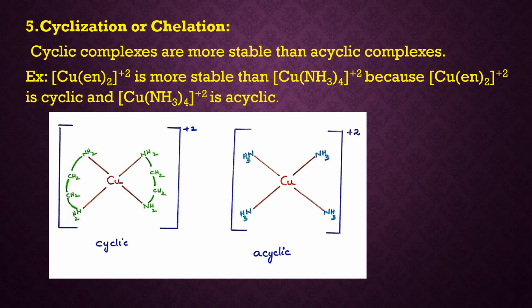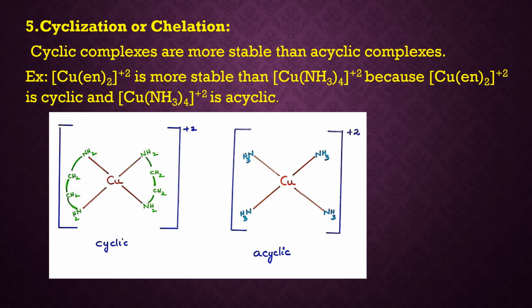In the previous class, we have learned factors affecting stability of complexes. In that class, I have taught you the first four factors, that is nature of central metal ion, second one electronegativity of central metal ion, third one electronic configuration of central metal ion, and fourth one is nature of ligand. So in this class we will be learning from the fifth factor, and the fifth factor is cyclisation or chelation. This is the fifth factor which affects the stability of complexes.